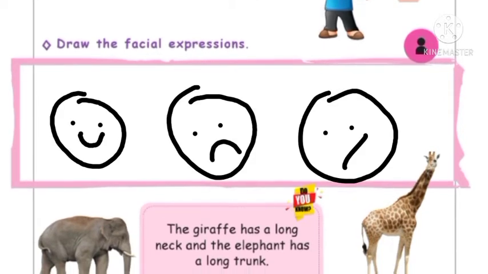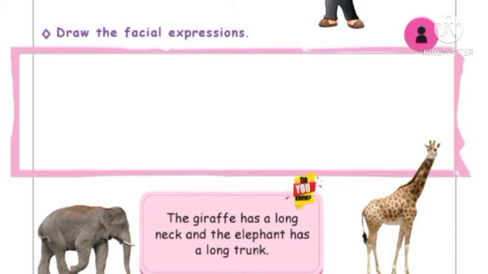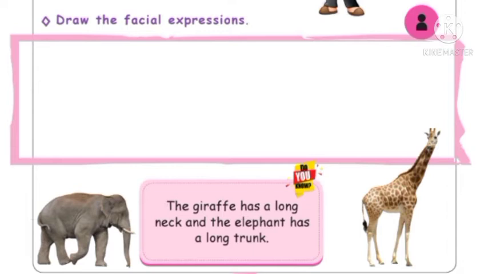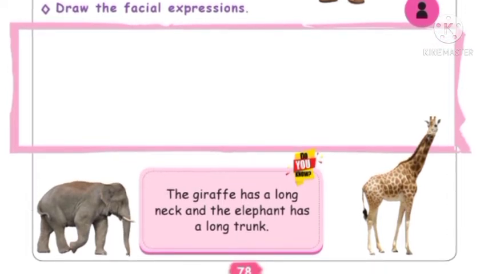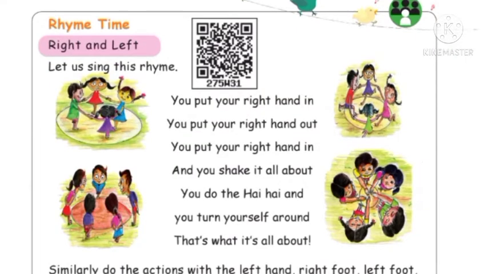Okay children, do you know the giraffe has a long neck and the elephant has a long trunk? Trunk means this one. The elephant has a long trunk in front of its face and the giraffe has a long neck.